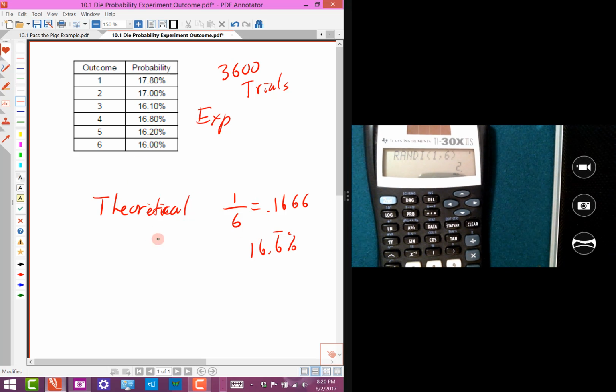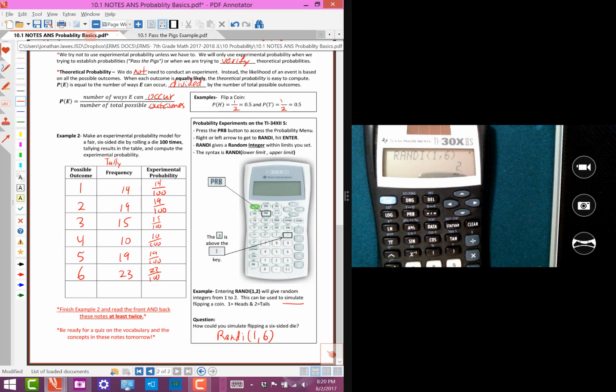So theoretical probability is the way things are expected to turn out. That's what we think will happen. And then the experimental probabilities, these guys right here, that's what actually happened when we rolled the die 3,600 times. Okay, again, read through the notes a couple of times, finish this experiment right here, do your 100 tallies. It should be pretty quick with the calculator. And then make sure you're ready for that quiz.